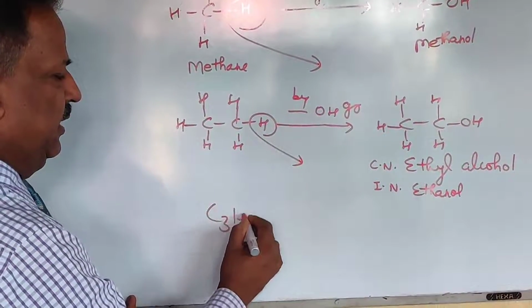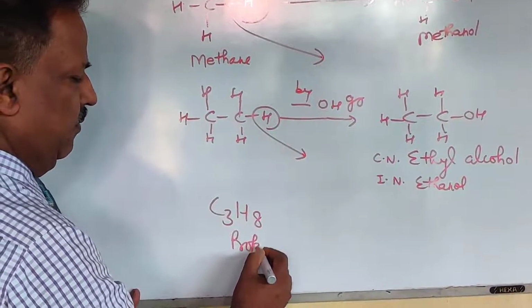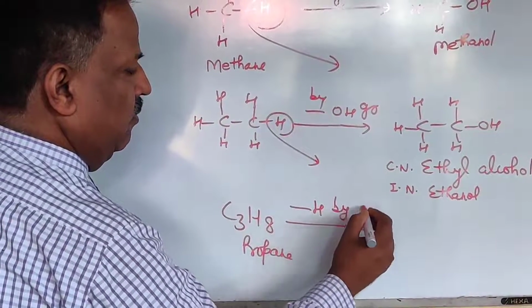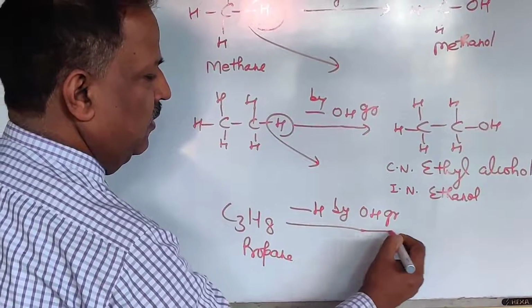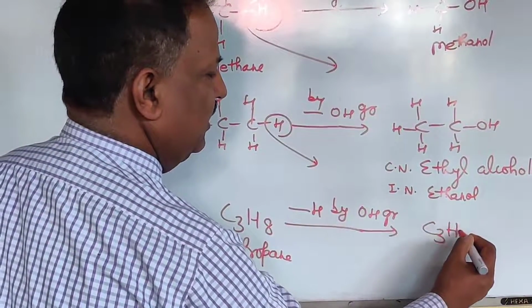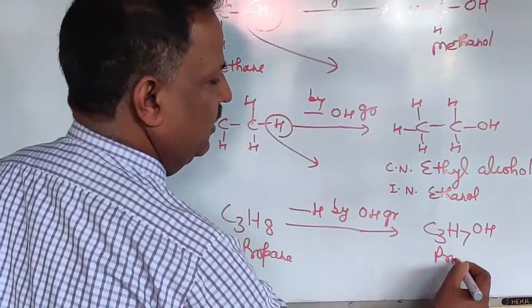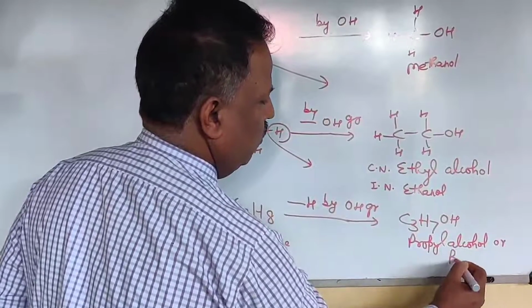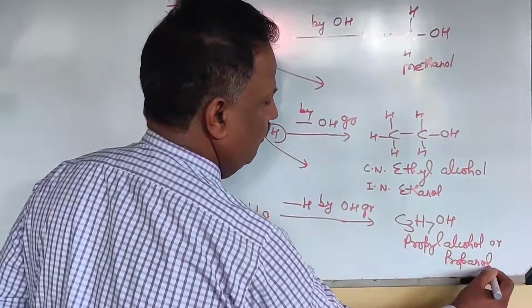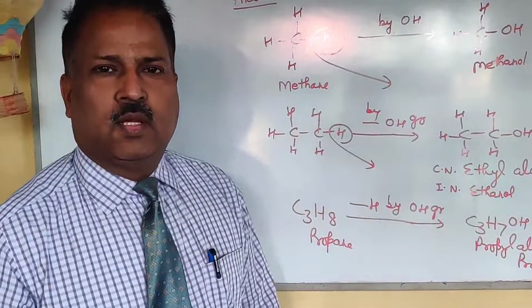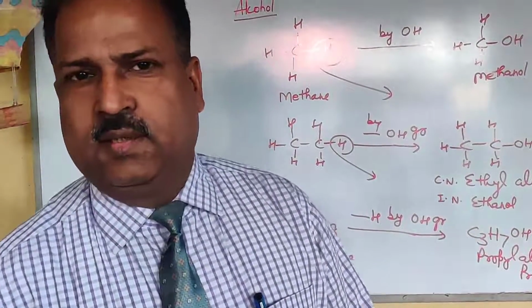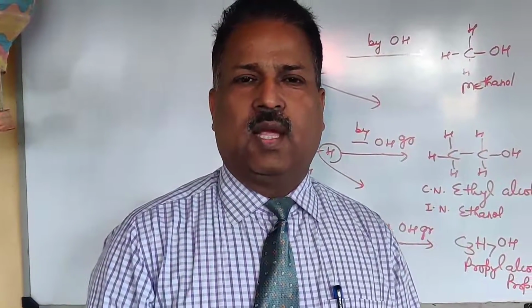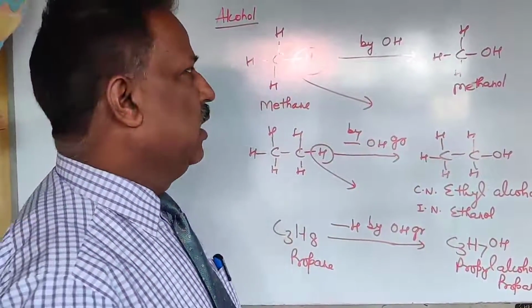Similarly, C3H8 is propane. If we replace one hydrogen by one OH group, the compound formed is C3H7OH. It is propyl alcohol or propanol. Propanol you can write in two ways. First is normal propyl alcohol, means straight chain propyl alcohol, and secondly isopropyl alcohol.